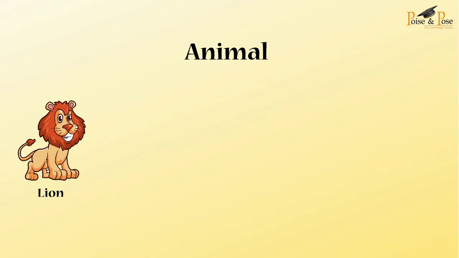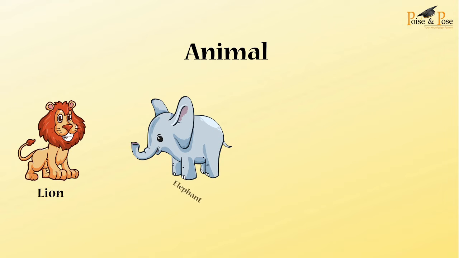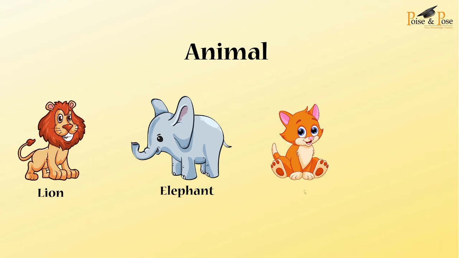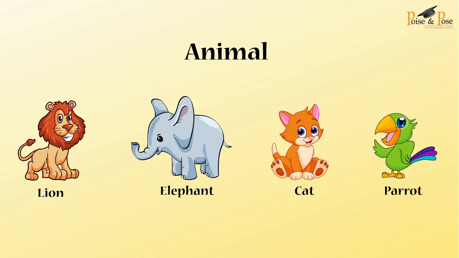Now, lion, elephant, cat, parrot. These are the names that denote a particular animal. Lion, elephant, cat, and parrot. These names are also nouns.